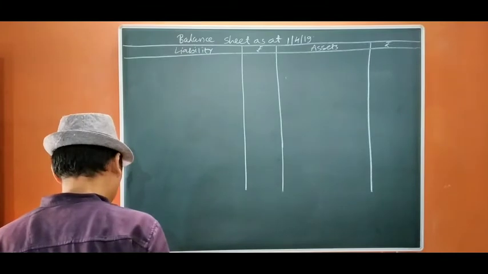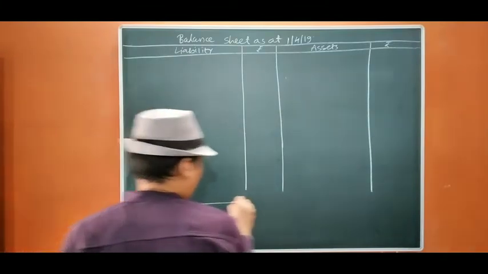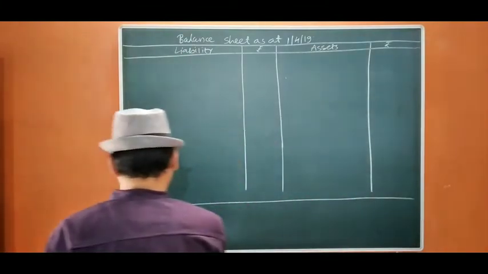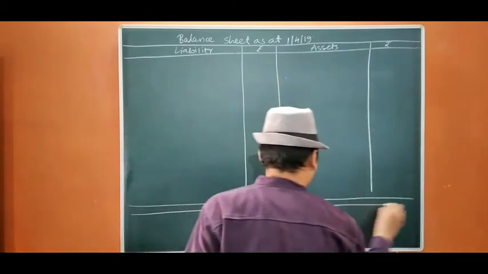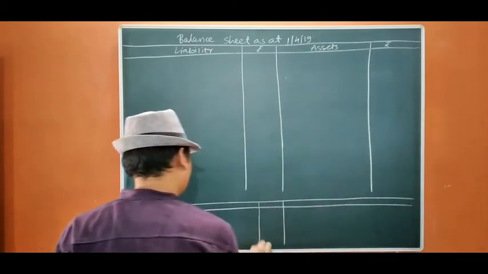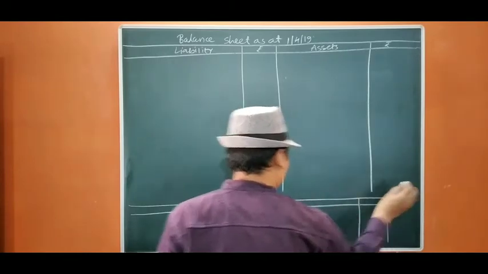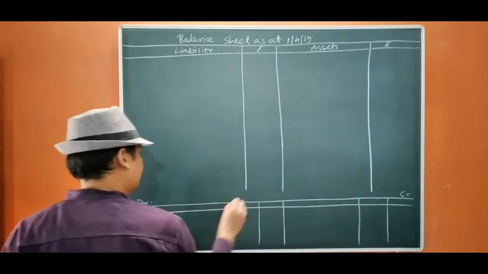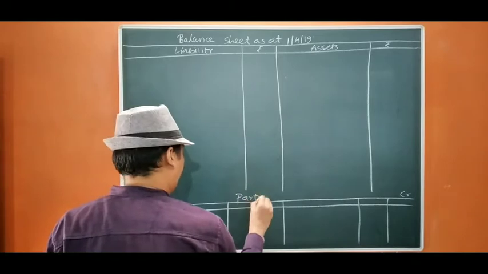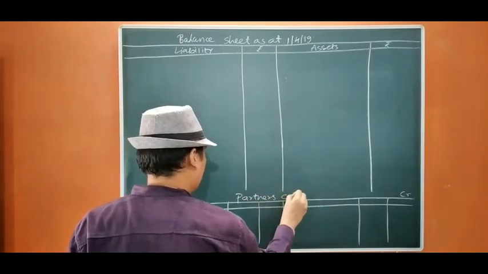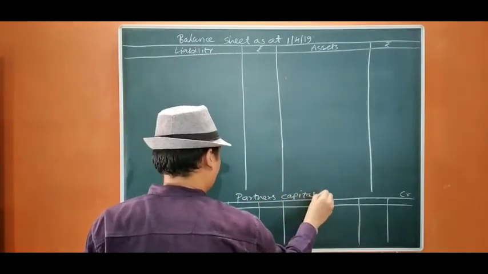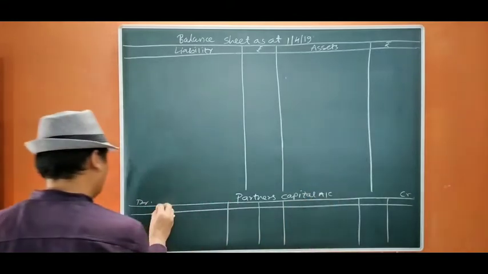Now we are going to prepare partners' capital also. Credit, debit. Partners' capital account. Okay. Particulars.